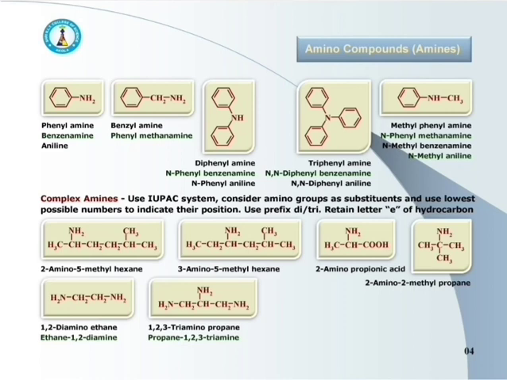Two benzene rings are attached to NH. This is the next example. Here, two benzene rings are attached to NH. Diphenylamine, also called N-phenylbenzenamine or N-phenylaniline. Benzene ring, NH, benzene ring, it is called diphenylamine, N-phenylbenzenamine, or it is N-phenylaniline.